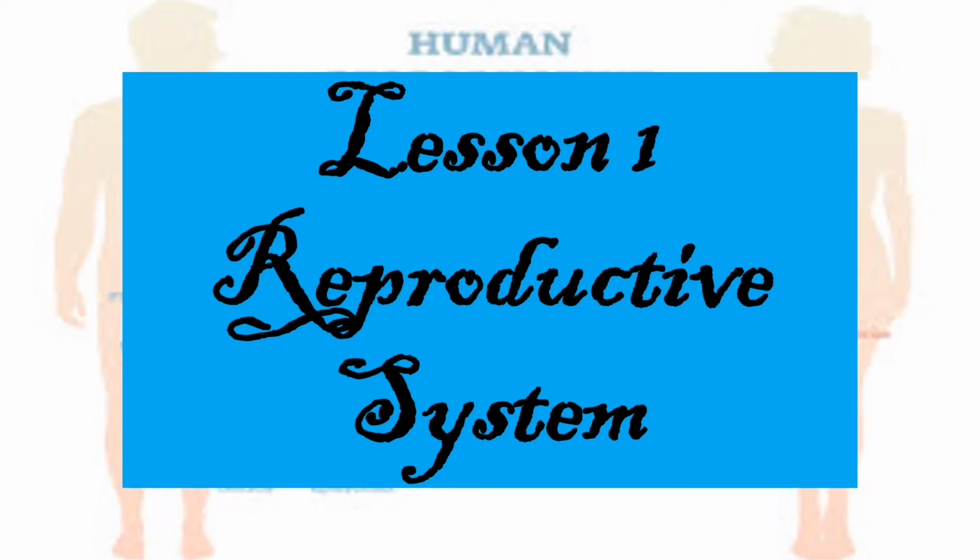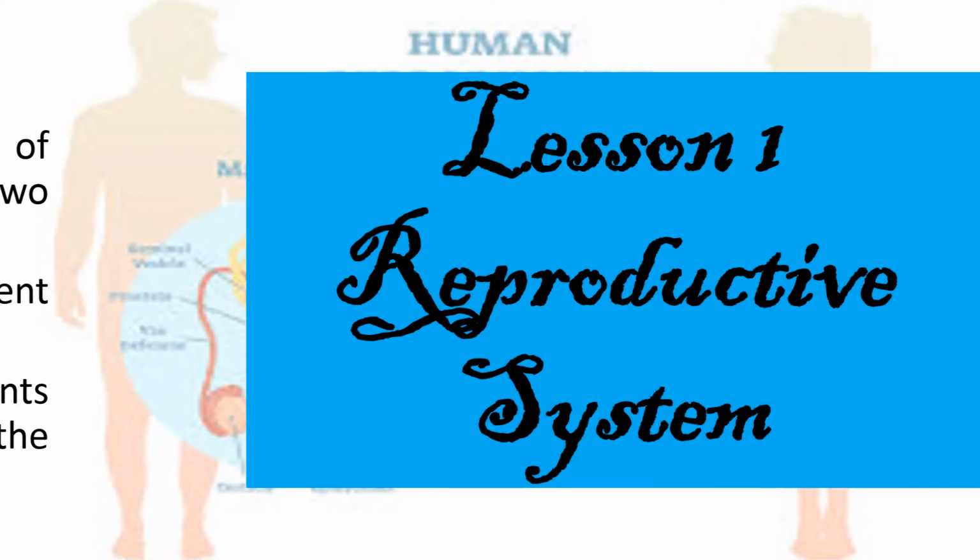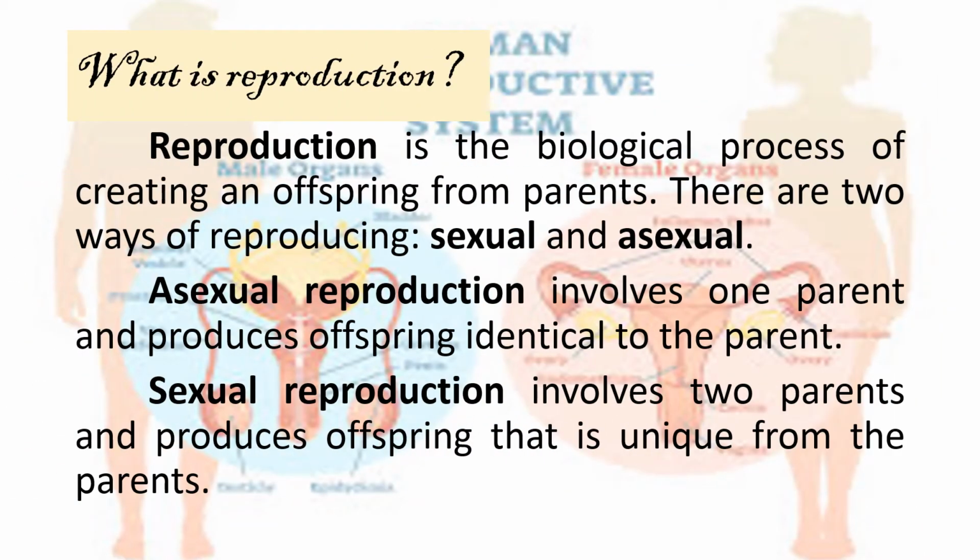In this video, we are going to learn about the reproductive system. What is reproduction? Reproduction is the biological process of creating an offspring from parents. There are two ways of reproducing, sexual and asexual.